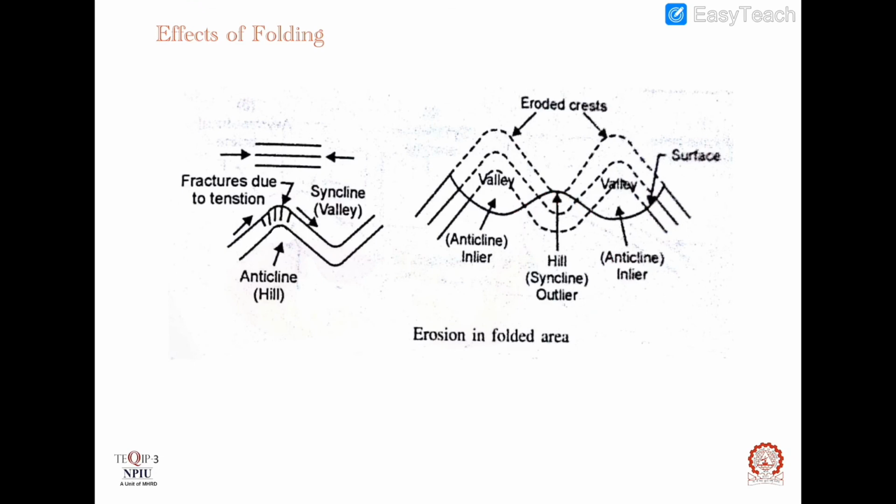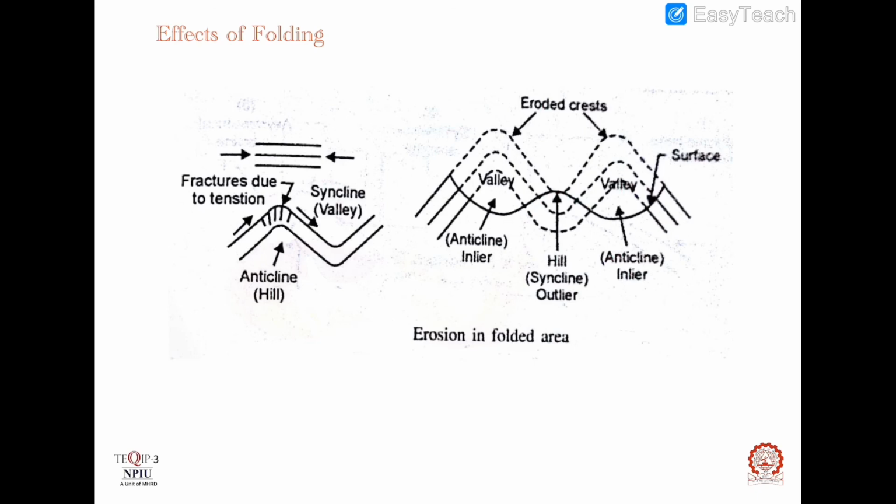This paradoxical phenomenon is popularly expressed as anticlinal valleys and synclinal hills. The anticlinal valleys are typical examples of inliers, and synclinal hills are examples of outliers.